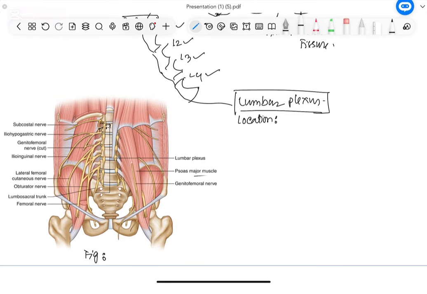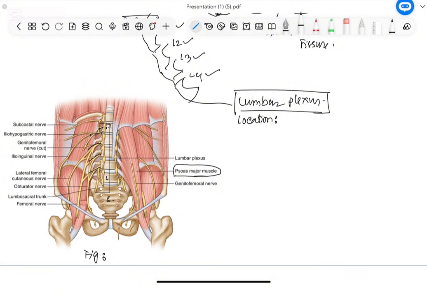In this figure the different muscles are here. We have to mainly focus on this muscle. The name of this muscle is the psoas major muscle. The plexus is located at the commencement of the psoas major muscle, in front of the lumbar vertebra transverse process.